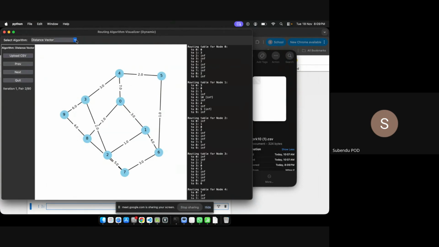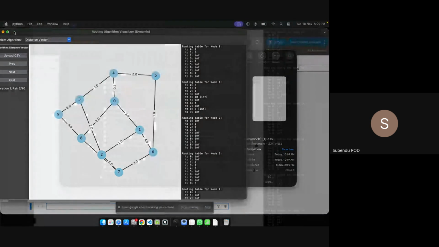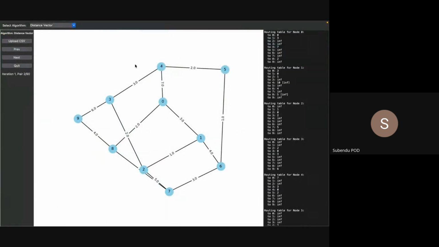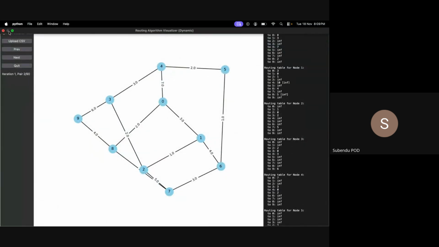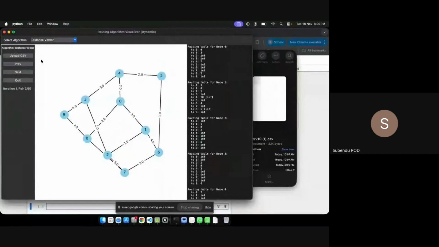So this is the distance vector. This works properly on Windows, but on Mac a little bit of a problem is there, so we'll see. We will give the tutorial this week itself, and in the higher weeks too, whatever the professor discussed in the first session, the packet analysis and all the things, will be in the tutorial, maybe in week 10, 11 or 12.